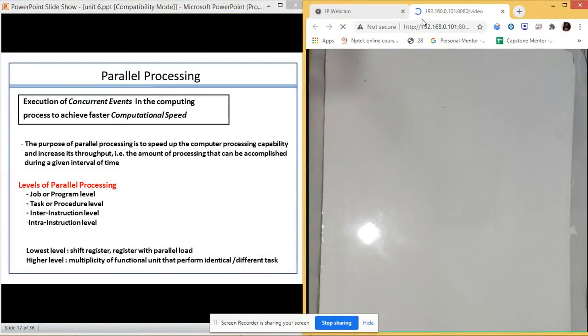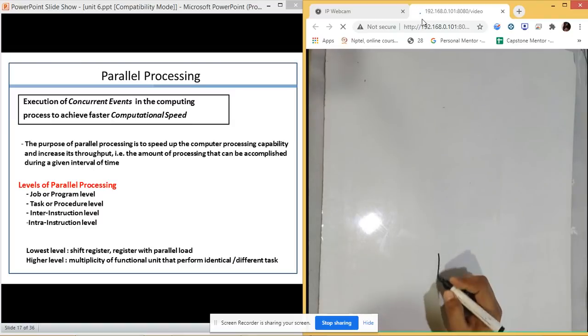Hello everyone. In today's class, we are going to discuss parallel processing. In the case of parallel processing, we have different tasks which are done by the computer in a fast fashion by executing them in parallel, which means that one part of a program might be processed by one processor and the other part is processed by another. Like if we talk about multi-core systems, there are separate cores on a processor,